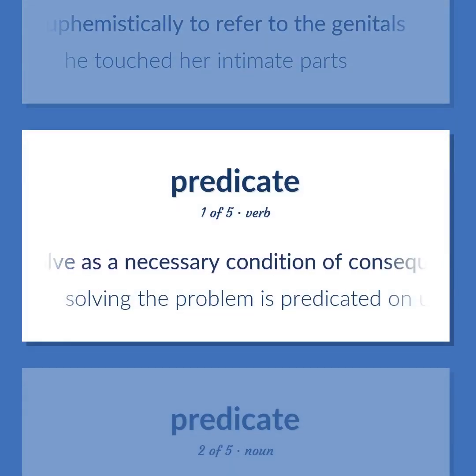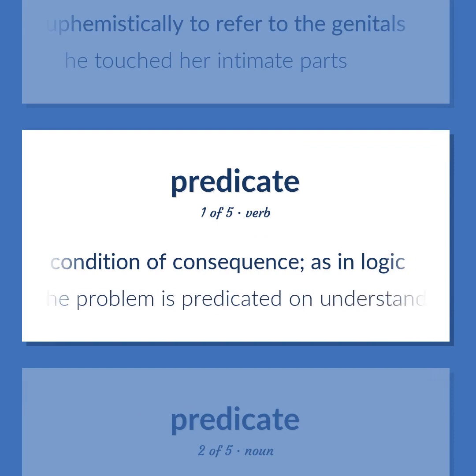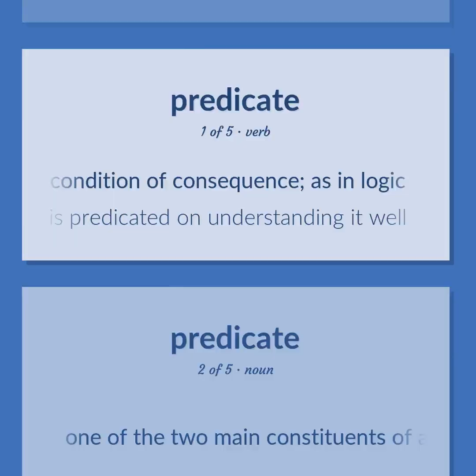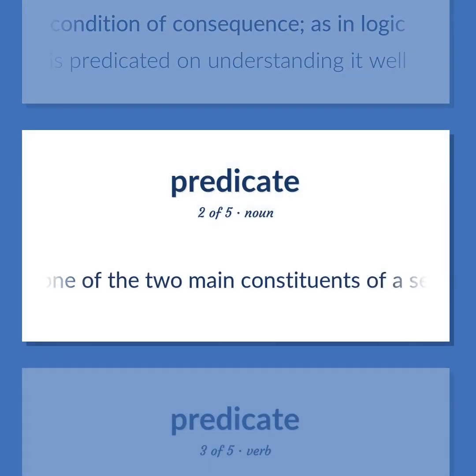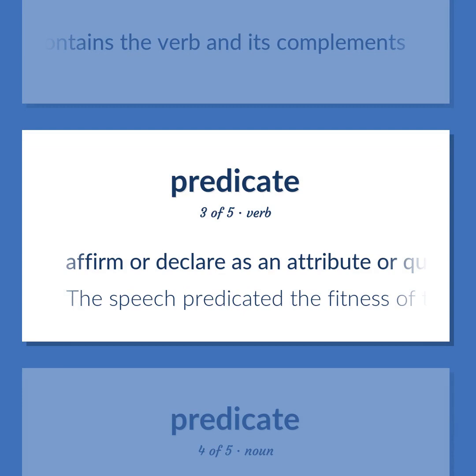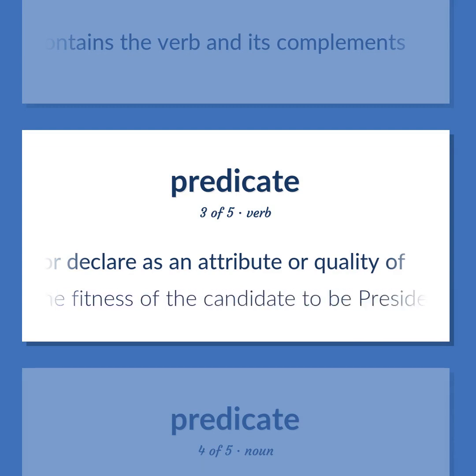Involve as a necessary condition of consequence, as in logic. Solving the problem is predicated on understanding it well. One of the 2 main constituents of a sentence. The predicate contains the verb and its complements. Affirm or declare as an attribute or quality of. The speech predicated the fitness of the candidate to be president.